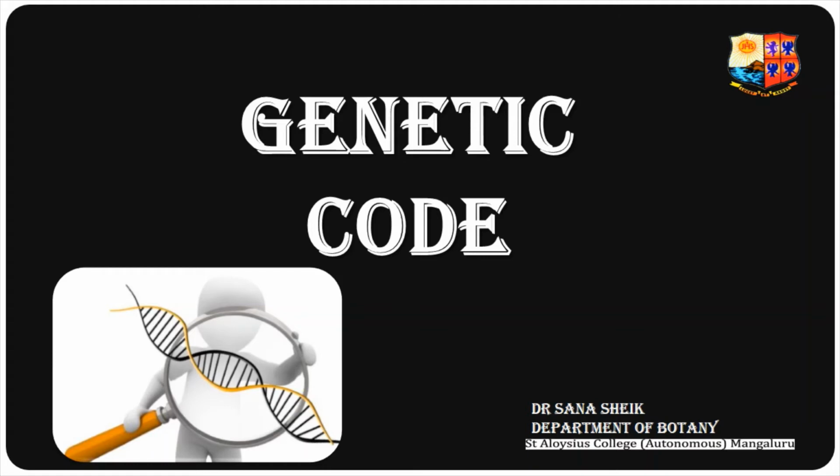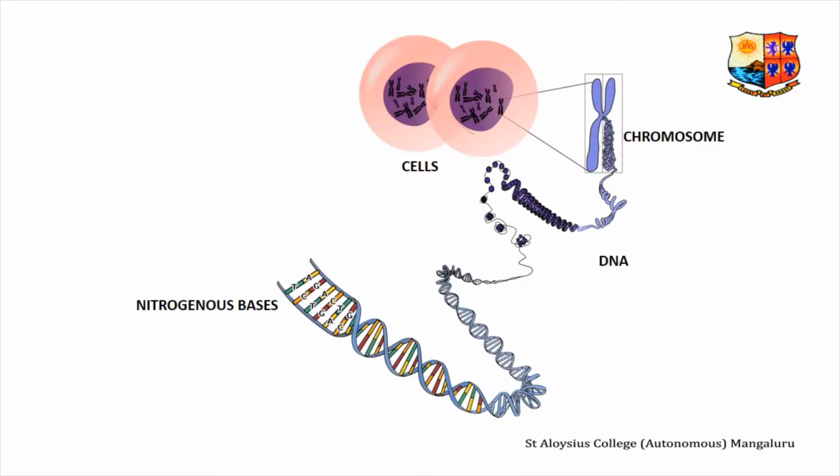In this video, we shall come across the definition of genetic code and its characteristics. As DNA is the genetic material, it carries the genetic information from cell to cell and from generation to generation. It is therefore necessary to assign the nature of the genetic code. It was concluded that the genetic code lies in the sequence of the nitrogenous bases.